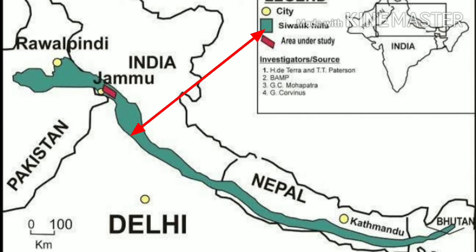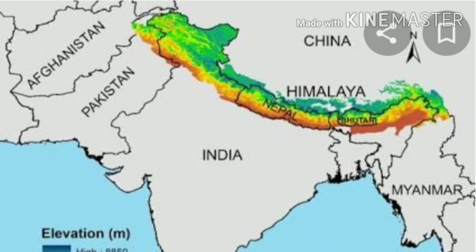Students, this is the Shivalik range. It is the mountain range of the outer Himalayas that stretches from the Indus River about 2,400 kilometers eastwards close to the Brahmaputra River.